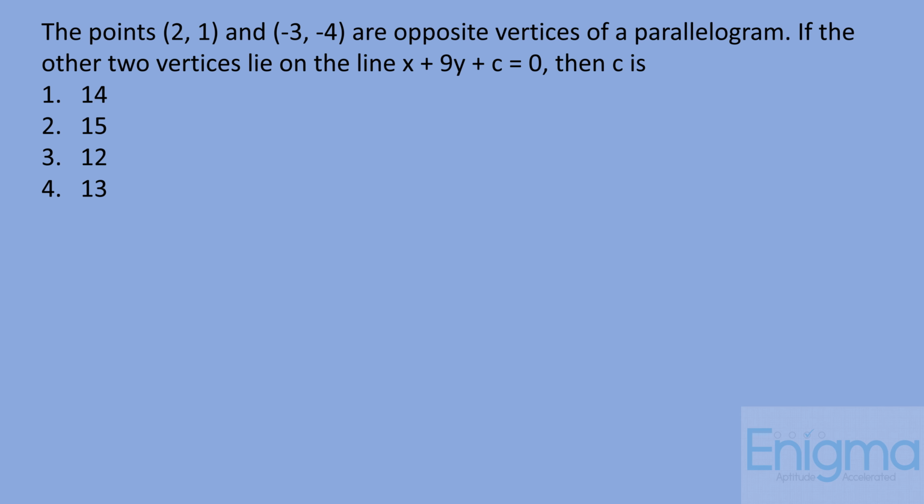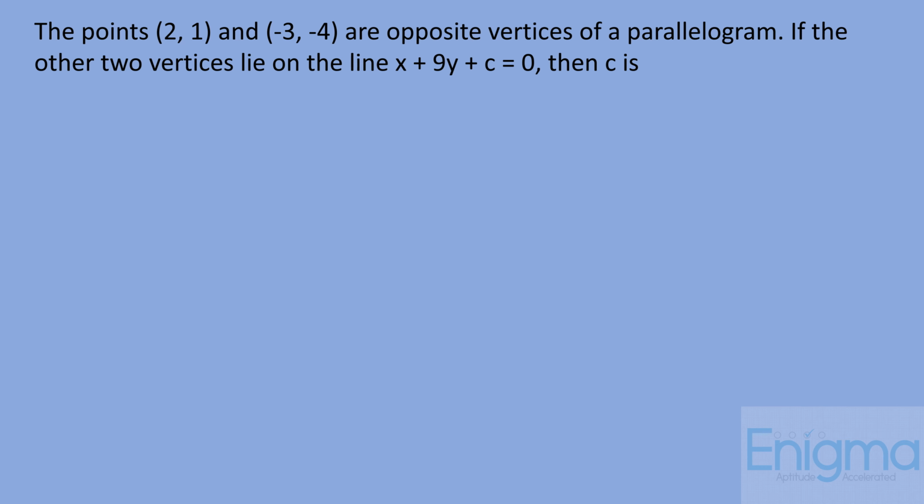The points (2, 1) and (-3, -4) are opposite vertices of a parallelogram. If the other two vertices lie on the line x + 9y + c = 0, then c is: 14, 15, 12 or 13.